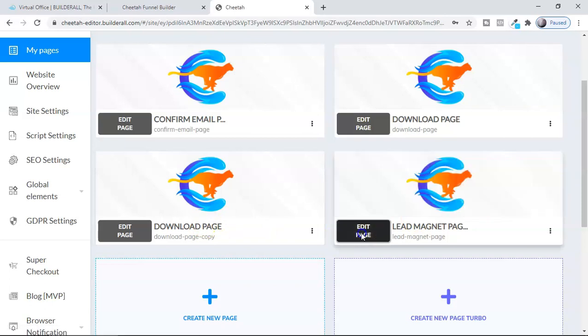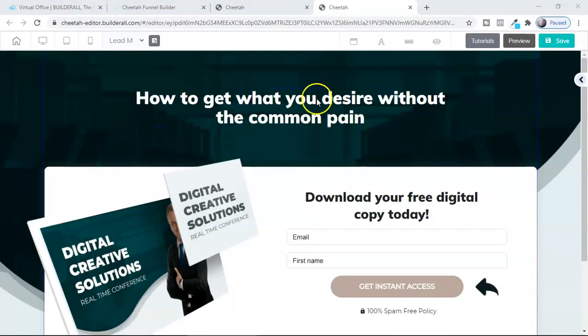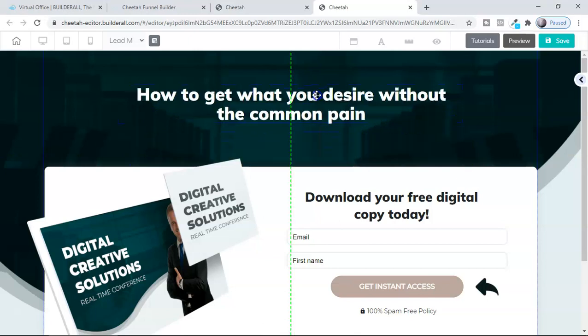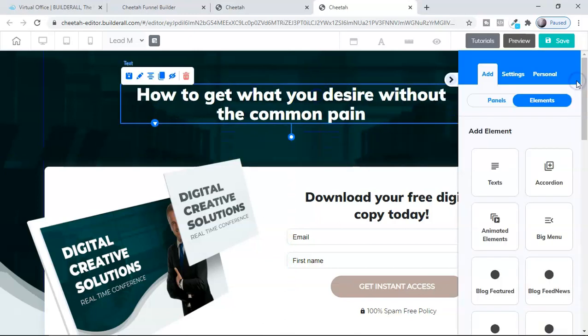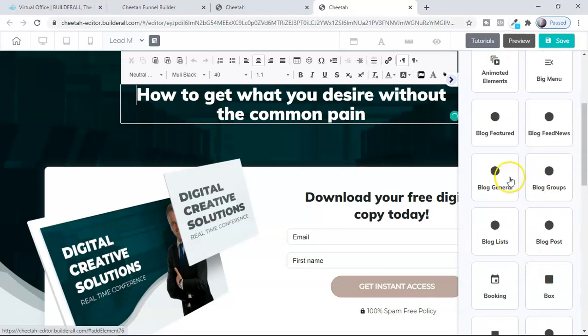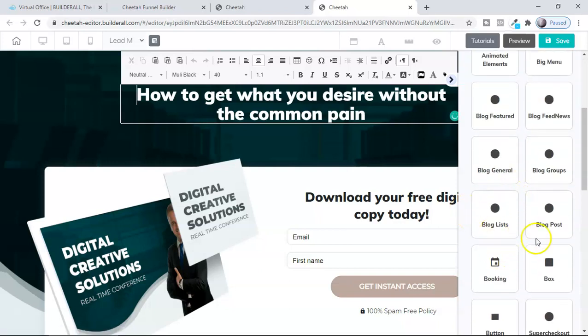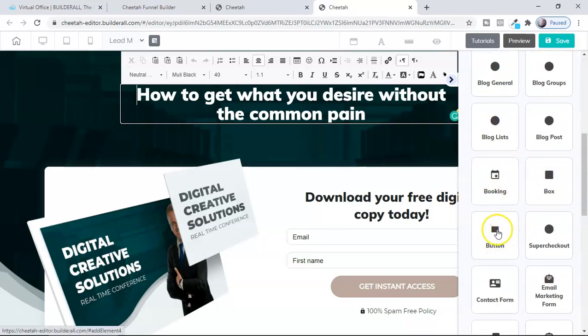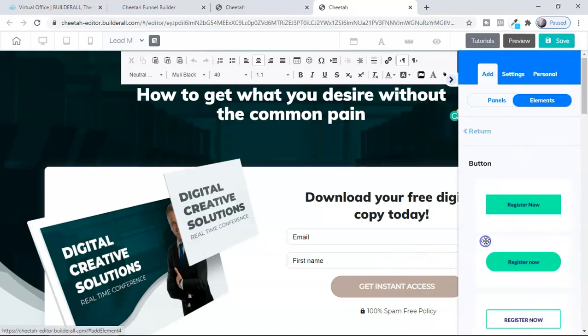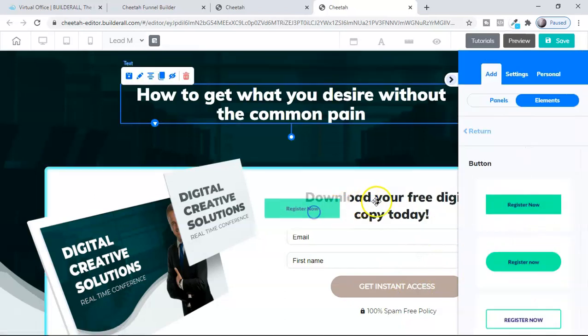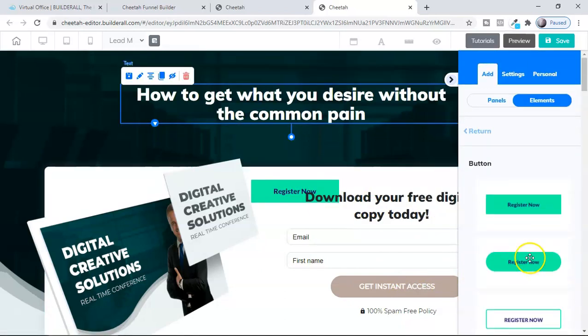If you want to edit this, just click here, edit. So here we can edit the page. Everything is drag and drop, guys, and they have amazing features here. Look at this. Once you get into the elements, you can edit using all these tools. You're going to get text here, different blocks, groups, buttons. If you're looking for a call to action button, just drag this kind of button here. So many different options are given here.